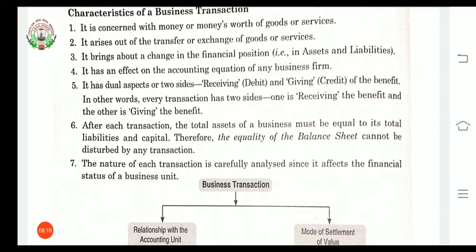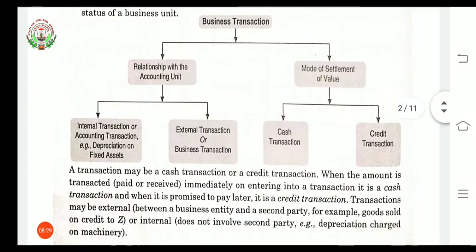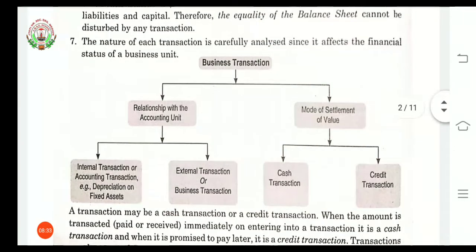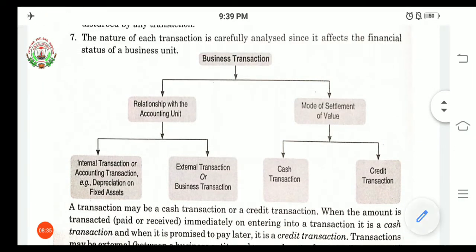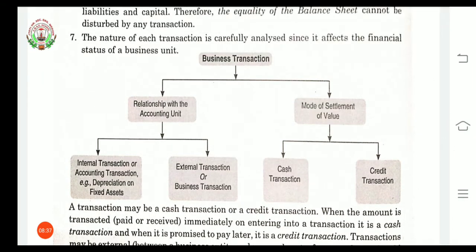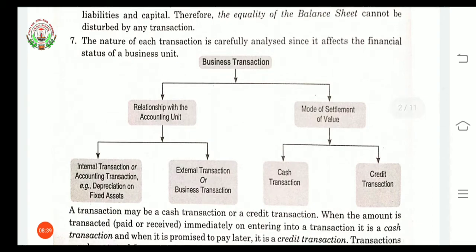7. The nature of each transaction is carefully analyzed since it affects the financial status of a business unit. Whenever a business transaction occurs, its nature will be analyzed very carefully, whether the transaction belongs to an external party or an internal party. For this we can see this diagram. This diagram is very helpful to understand the business transaction.